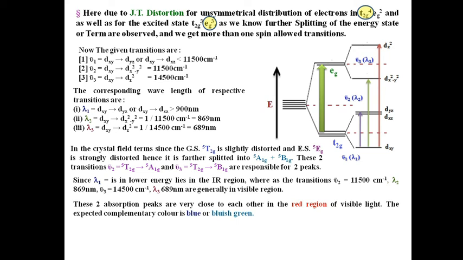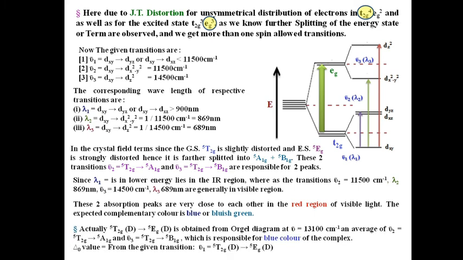And these two absorption peaks are very close to each other in the red region of visible light. The absorption is in the red region of the visible spectrum. Hence the expected complementary color is blue or bluish green.